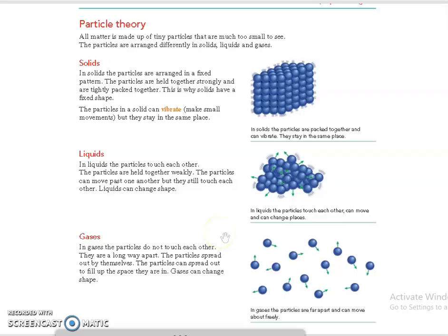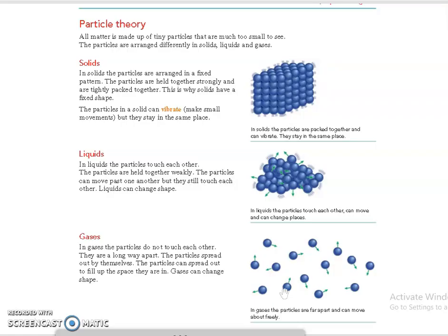Okay. So next, in gas, we can see the particles do not touch each other. They have a high freedom of movement and no force of attraction. So here, in solids, a strong force of attraction; in liquids, a weak force of attraction; in gases, no force of attraction. They are a long way apart, and the particles spread out and fill the space they are in, and gases can change shape and they can change volume too.